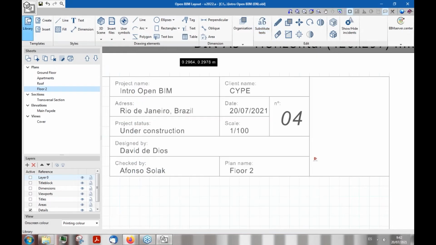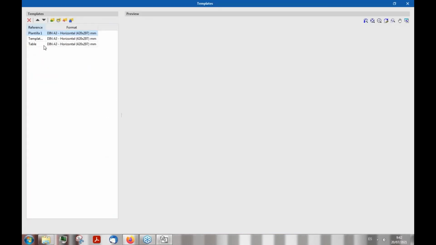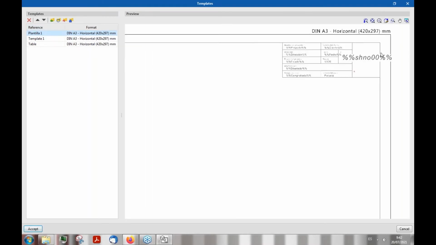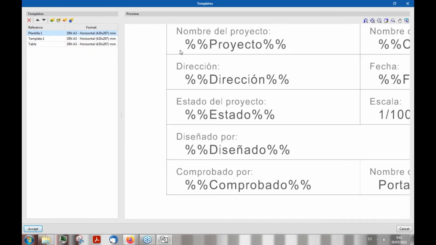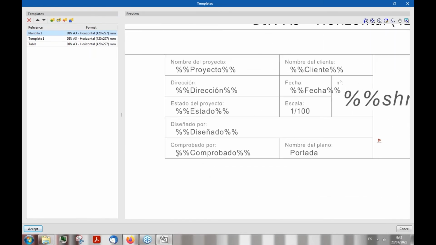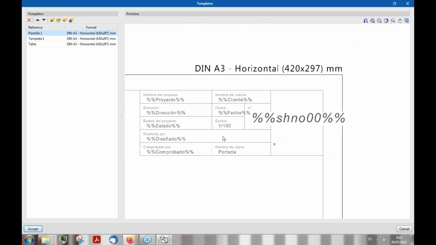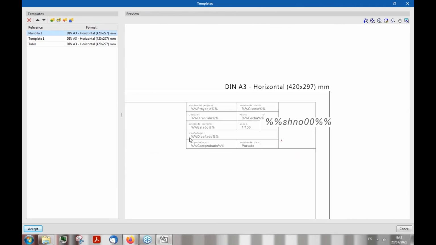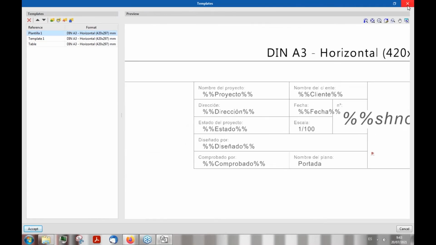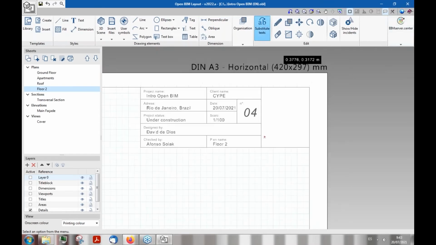If we go back here to the templates library, you will see that the text that we have seen before, that said where is our project located, which is the sheet number, and so on, have been set with symbols because they are substitute texts that are set automatically with regards to where we started working with this database.